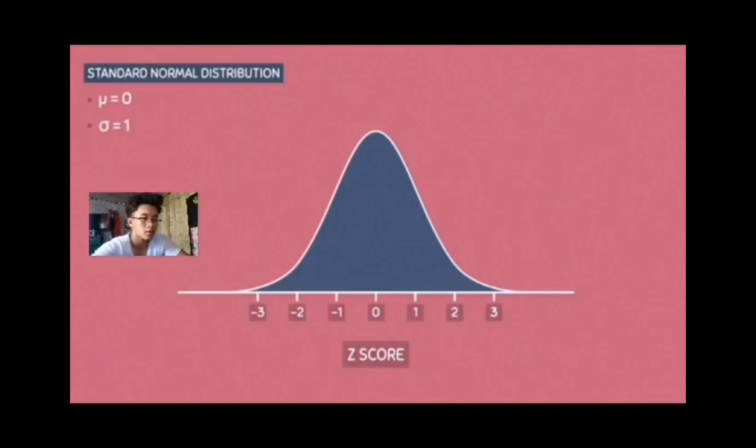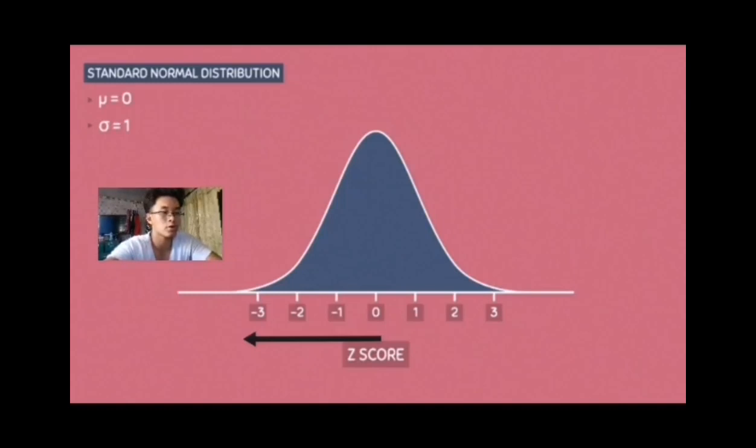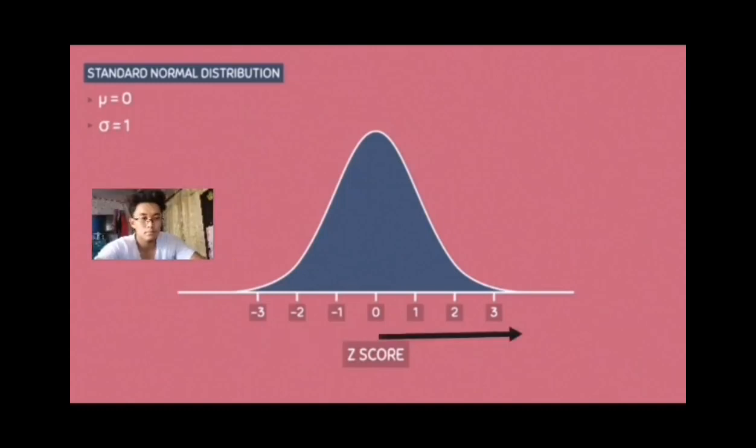Z-scores tell us how many standard deviations an observation is from the mean mu. For example, a z-score of -2 tells us that I'm 2 standard deviations to the left of the mean.